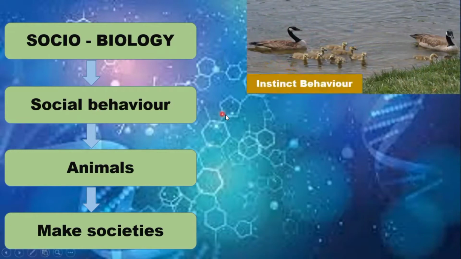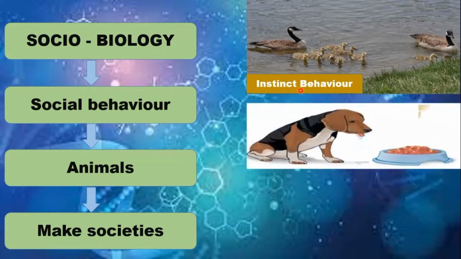For example, the instinct behavior. We can define instinct behavior as those behaviors that are present in animals since they are born. For example, the behavior of eating, drinking, and sleeping. These are all instinct behaviors. The next kind of behavior is the learned behavior. We can define learned behavior as those behaviors that animals learn from their surroundings.